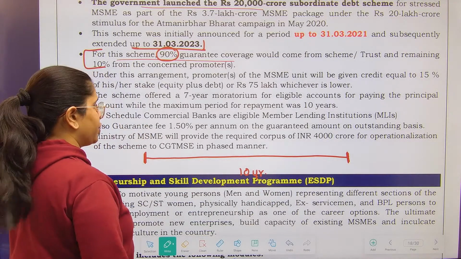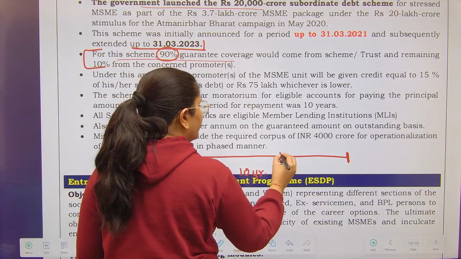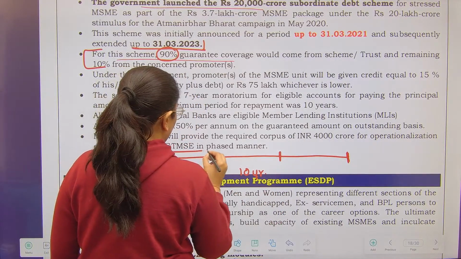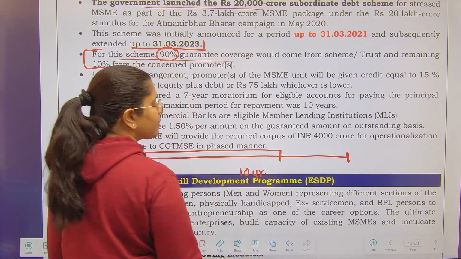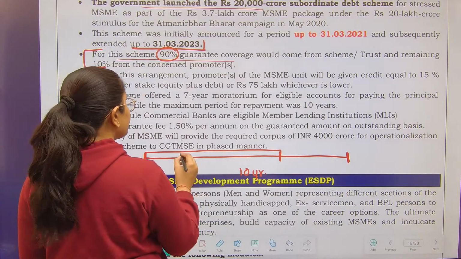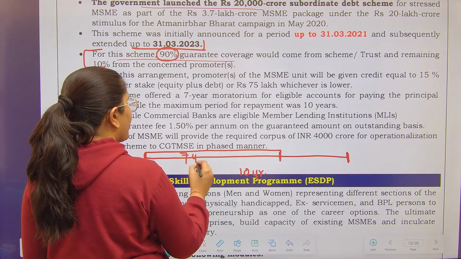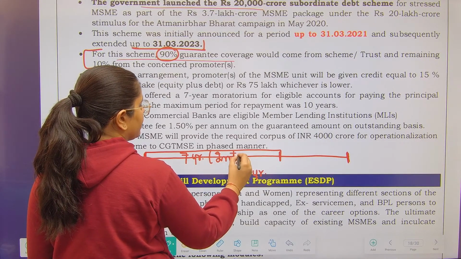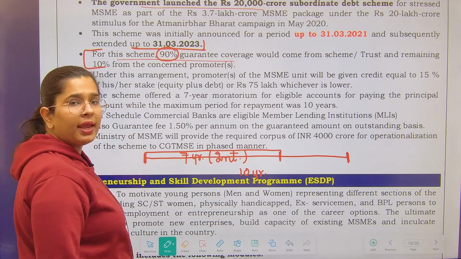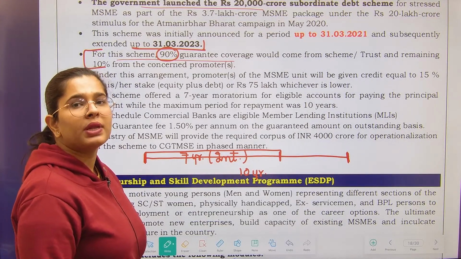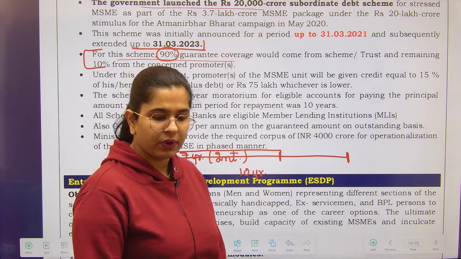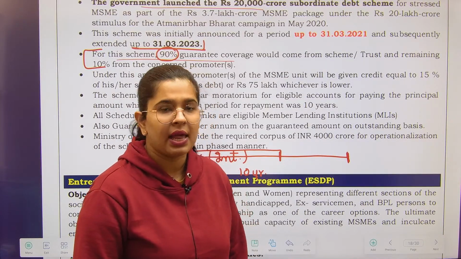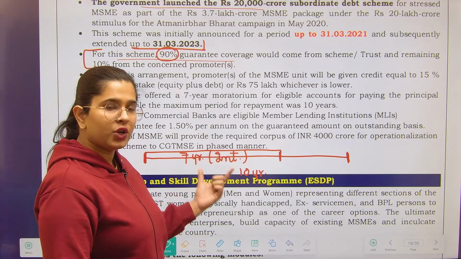Out of which you have got a moratorium for 7 years. In these 7 years, I am only going to pay interest. No principal amount will be paid by me. I am only going to pay interest.